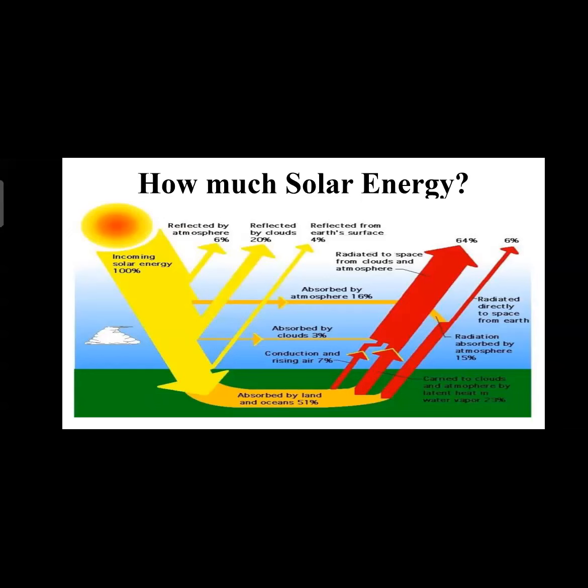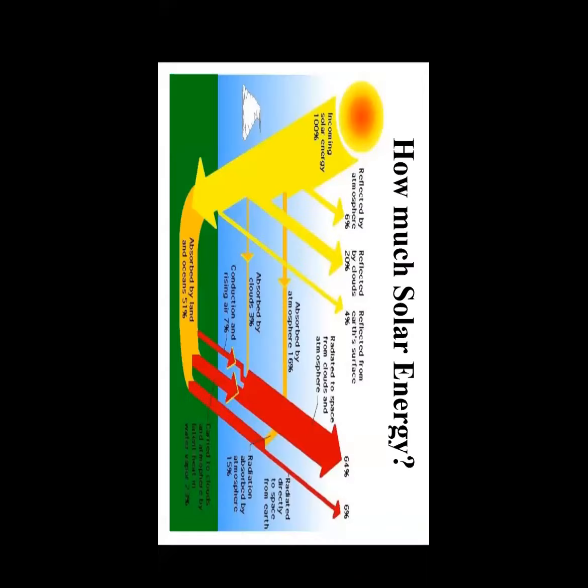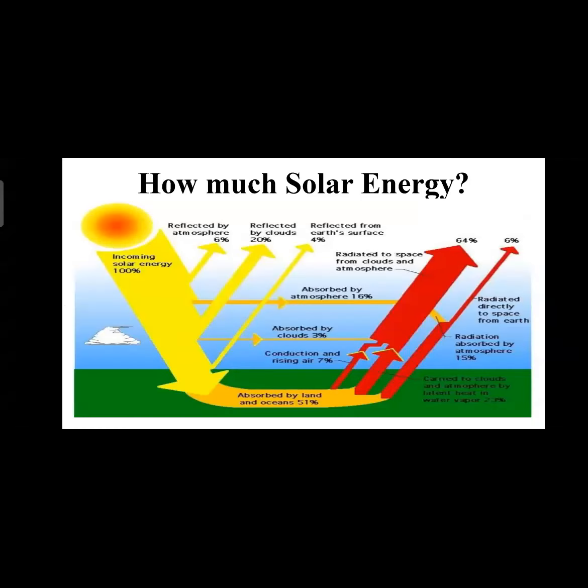Now, out of the 51% absorbed by the Earth, 7% is radiated by conduction, 23% is carried to clouds and atmosphere by latent heat in water vapor, and 21% is radiated directly to space.